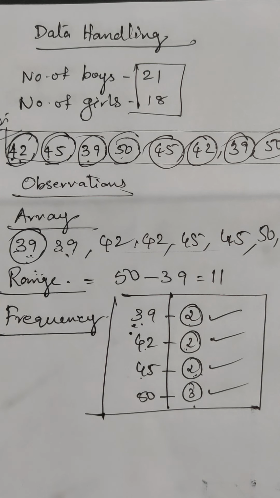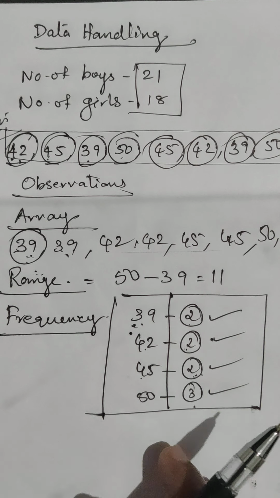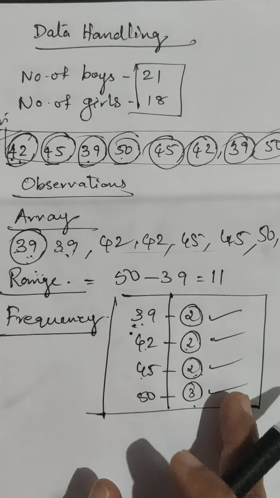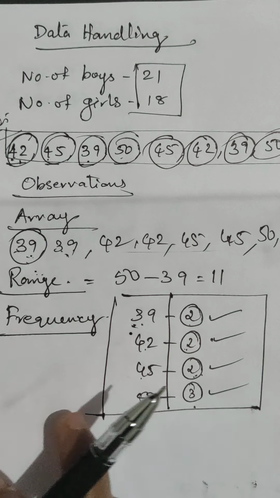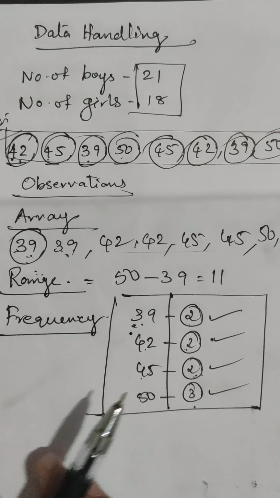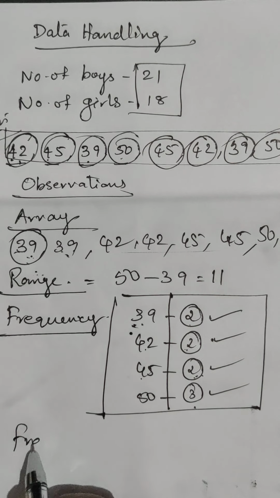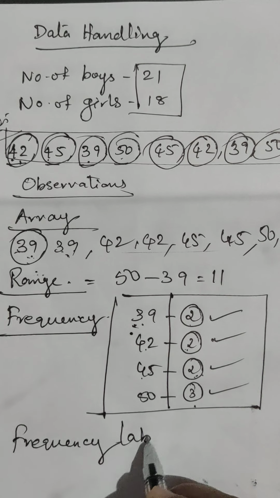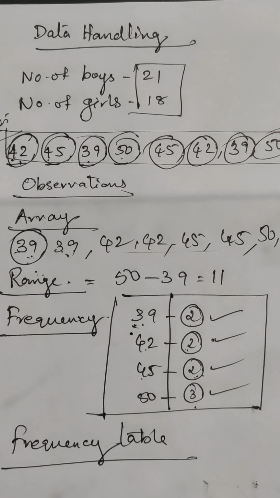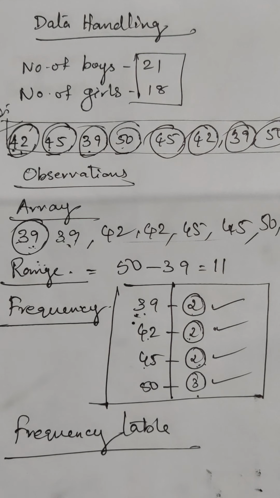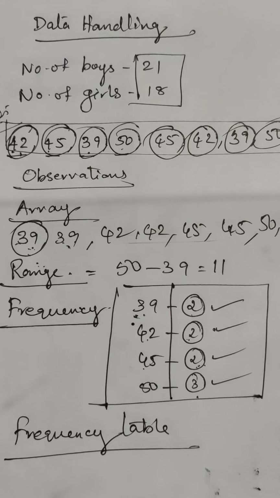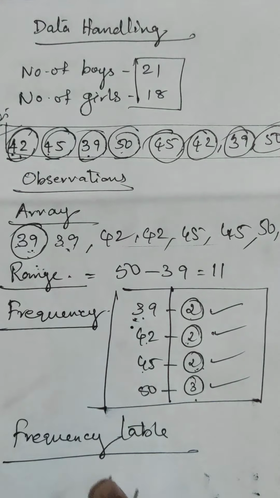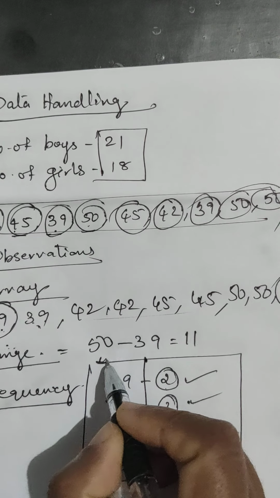Next, a table showing the frequencies of various observations of data is called a frequency distribution table, or simply a frequency table. Frequency table or frequency distribution table. That is a table like this, with the weight of the students and frequency.